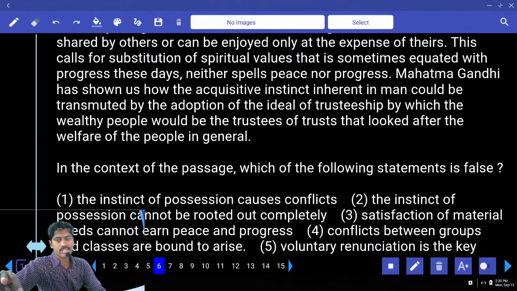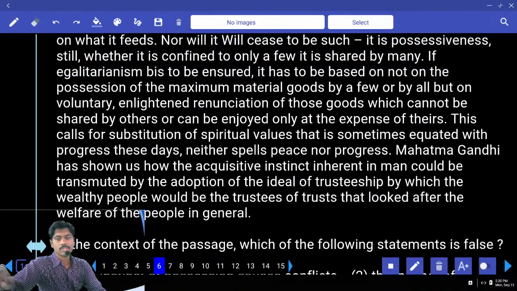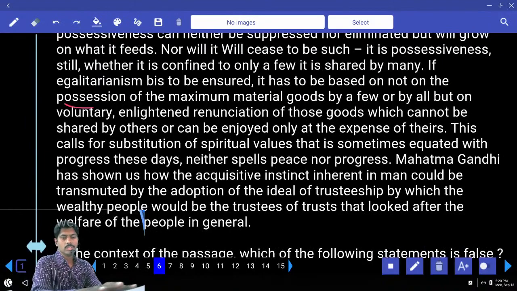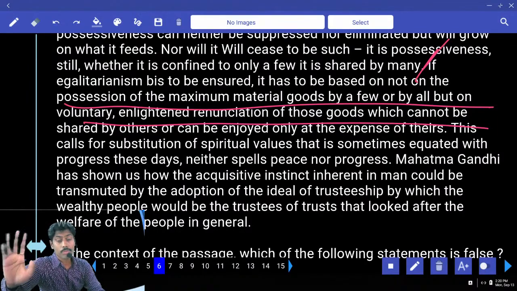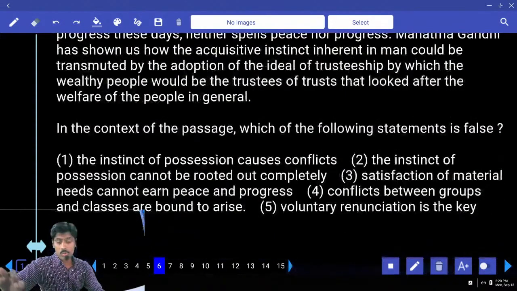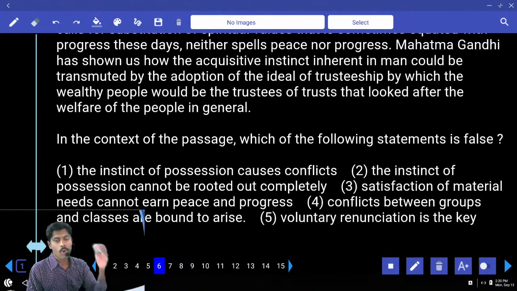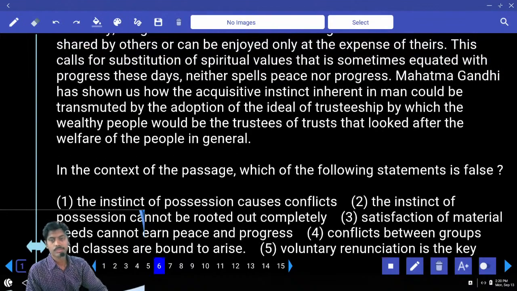Material comforts, renunciation. Here I have underlined: if egalitarianism is to be ensured, it has to be based not on the possession of maximum material goods by a few or by all, but on voluntary enlightened renunciation. So voluntary renunciation is the key. Yes, this is true. The fifth one is true. Check 1 and 3.